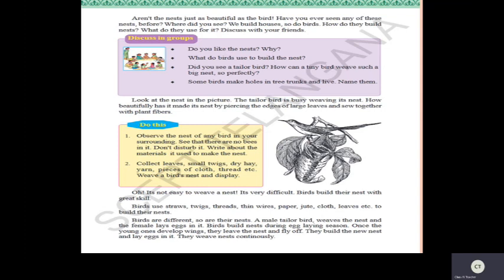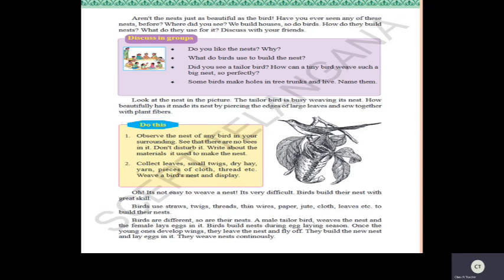Okay. Now see here, birds build nests during the egg laying season. Generally they form the nest when they are ready to lay the eggs in that season. Once the young ones develop, what happens? When they develop their wings, they leave the nest and fly off. What did you understand here?